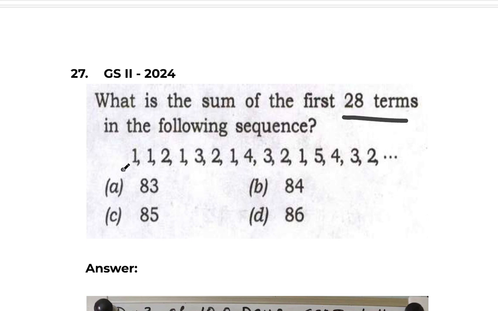Here the pattern is they have given 1 here, and again they have given 1 and 2 here. See what is happening in this one. They have given 1 and 2, positions are fixed. The next term is added in between. Right? Similarly, check here.